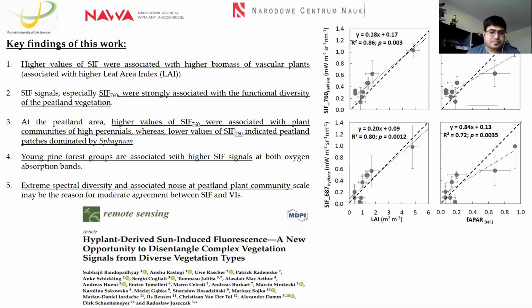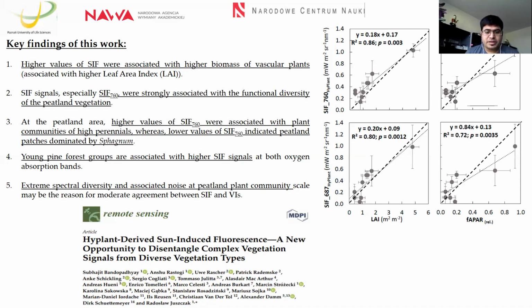The reason we didn't find a relationship between the extreme peatland plant communities and SIF signals is because of noise. We assume this may be noise, and particularly when we narrow down the scale from ecosystem scale to peatland plant community scale, the spectral diversity that we received is very prominent and very strong.